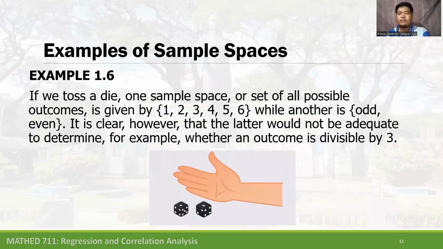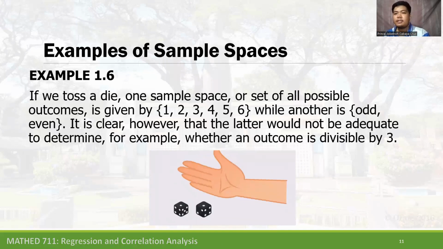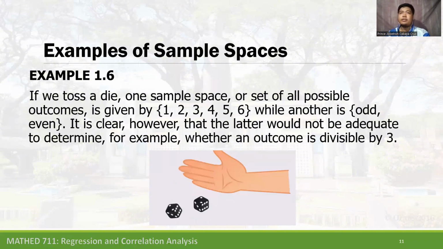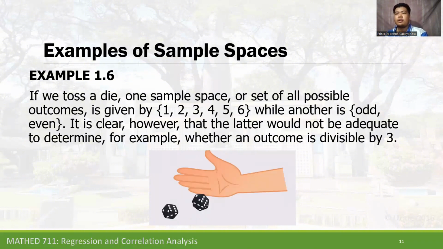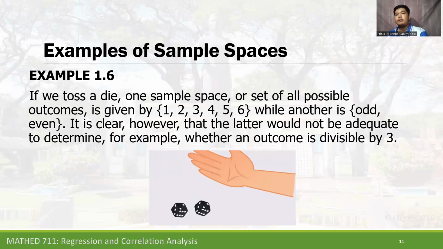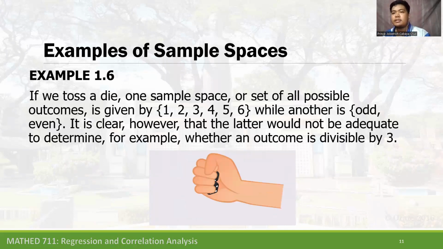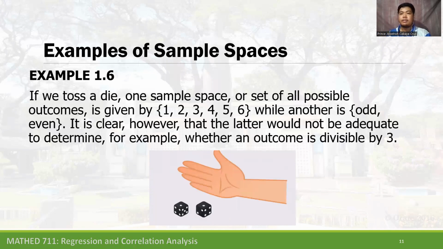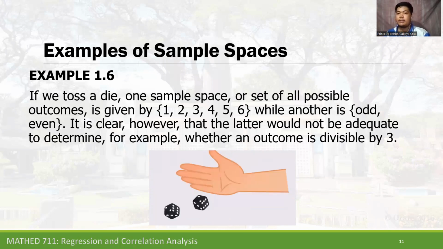If the result is odd, it could be 1, 3, or 5. There is only one outcome that is divisible by 3, that is the number 3, and the other odd results would be 1 and 5. So we cannot tell which one has been the result or the outcome. Odd or even is not adequate enough to define the real outcome when we toss a die. Do you get that? I hope you get that.